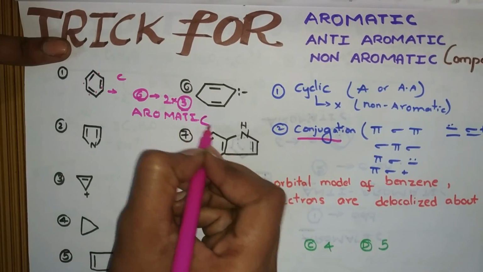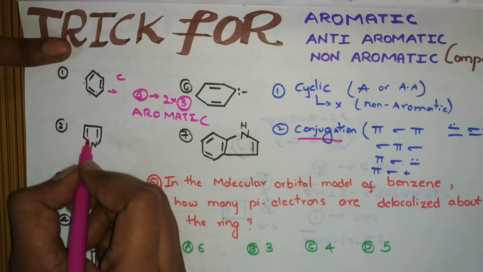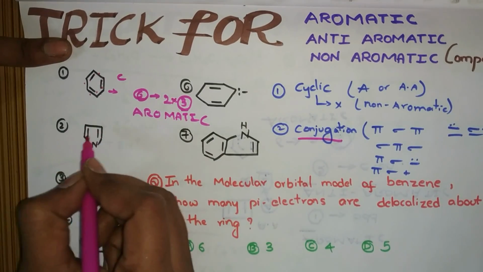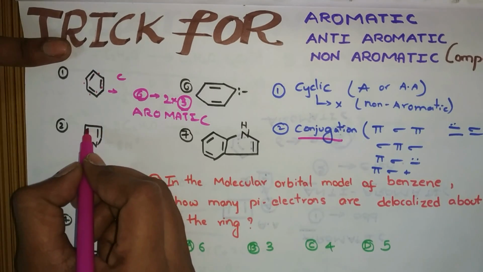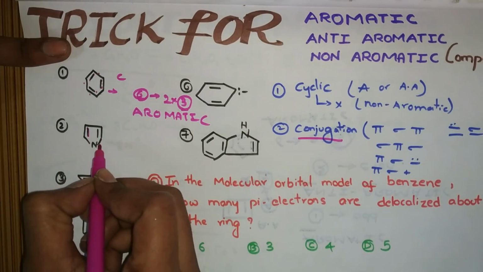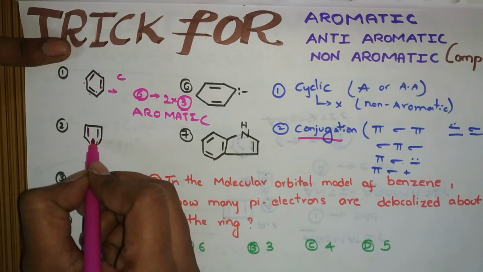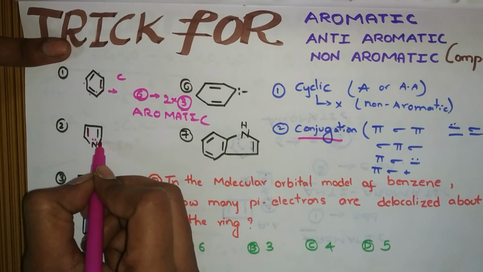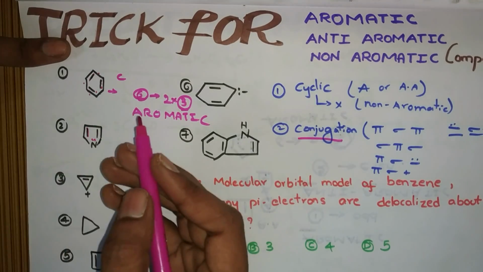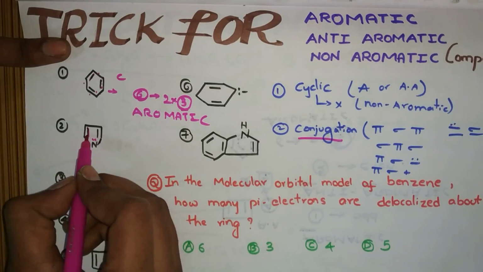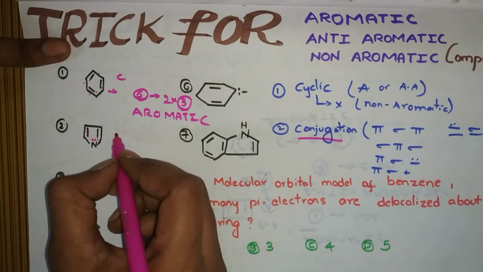Right? Now see the next one. It is cyclic, yes. And see conjugation: pi, sigma. Here on nitrogen a lone pair is there. So sigma, lone pair, sigma, pi. So conjugation is there. Count the number of pi electrons: 1, 2, 3, 4, 5, 6.